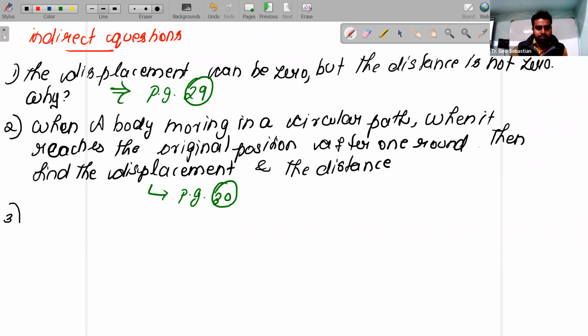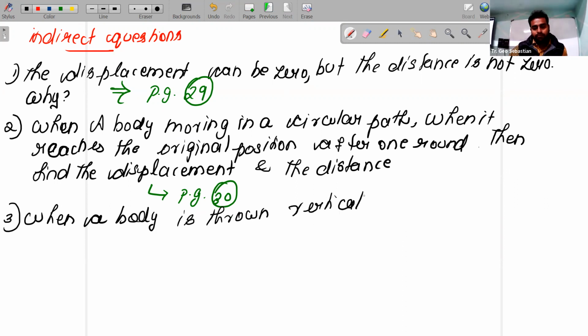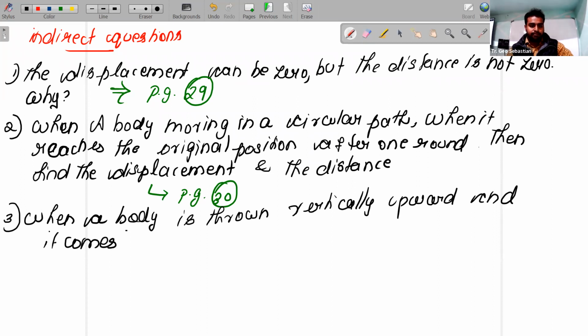Another question they can ask, similar to this one: when a body is thrown vertically upward, and it comes back to the same point.